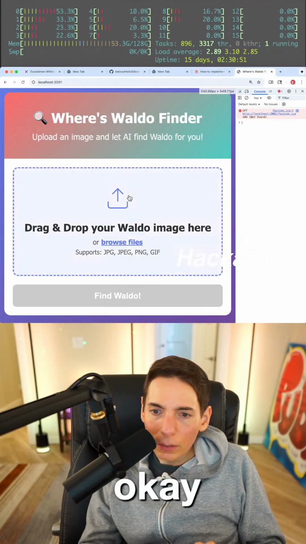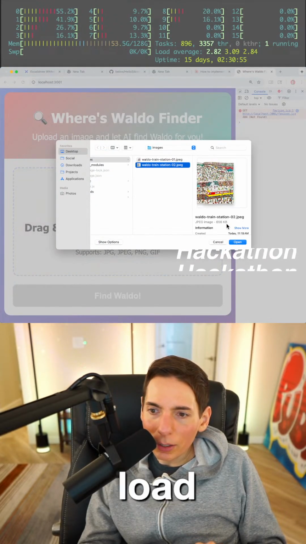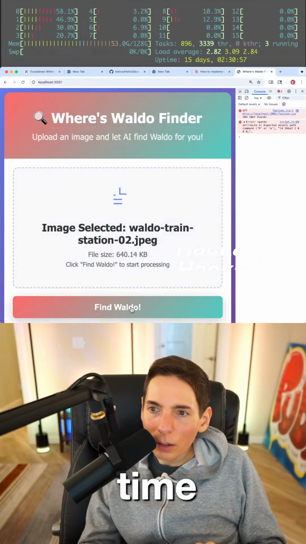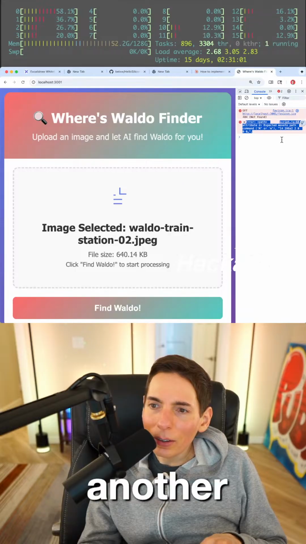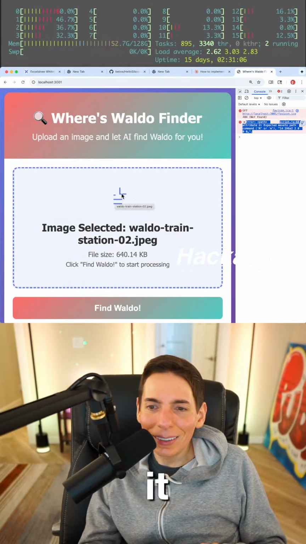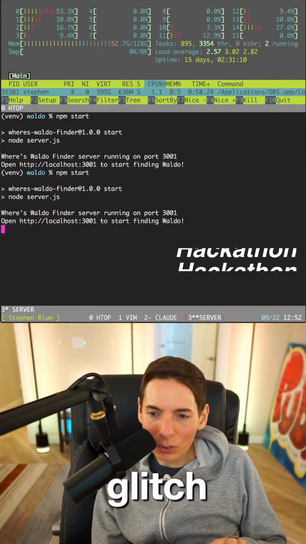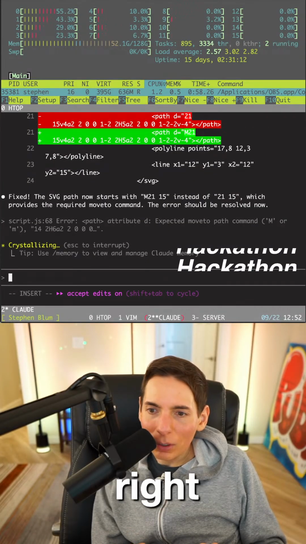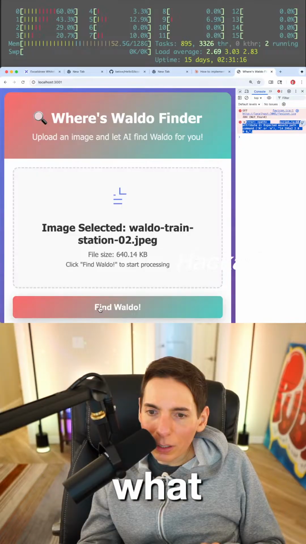Okay, all right, let's try it. Let's do image upload. We'll upload it and see if it works this time. There's also another error here. Obviously you can see it right here. This looks like it's got some UI glitches. We can fix that UI glitch as well. But what we're going to do is click Find Waldo.